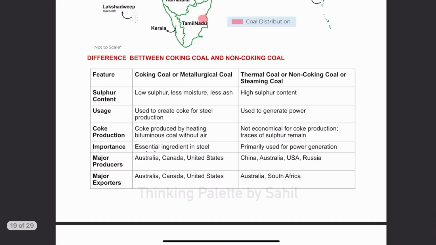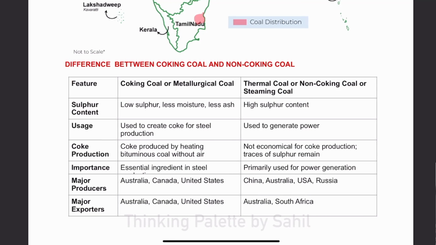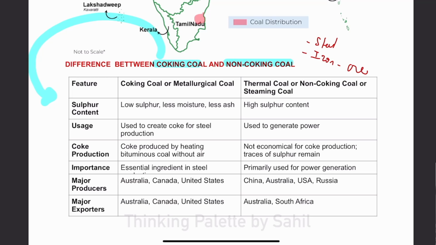Now, guys, if you remember, when we were discussing iron ore, we discussed briefly coking coal and non-coking coal. Basically, coking coal is used as a raw material in steel production. It is also used in iron ore processing. Coking coal is metallurgical coal and it contains very low sulfur, due to which impurities are kept under control. It contains very little moisture and very little ash.